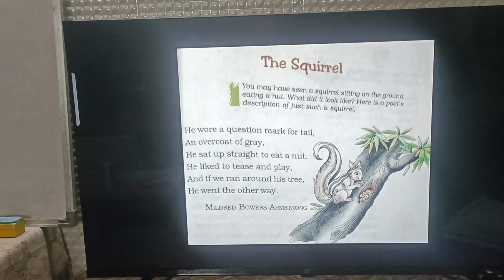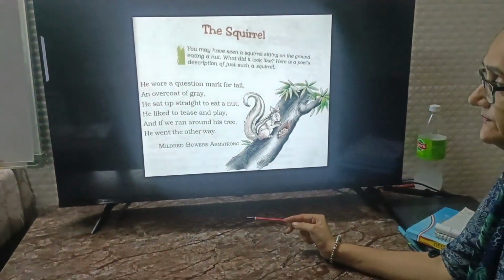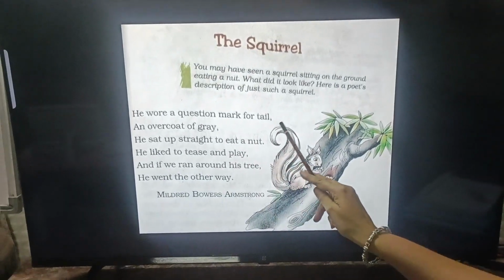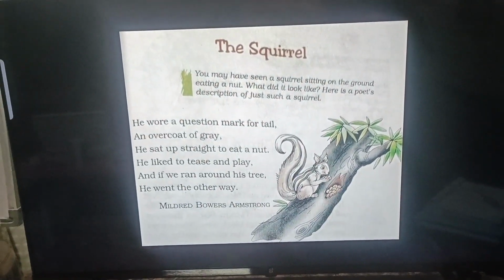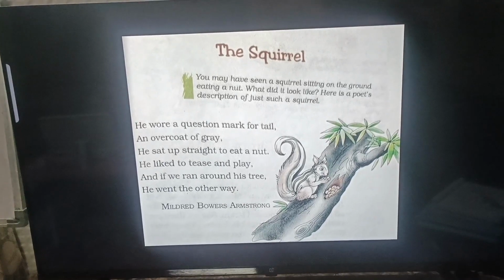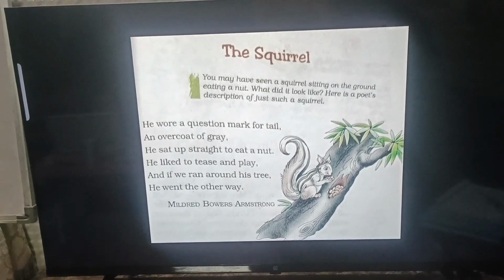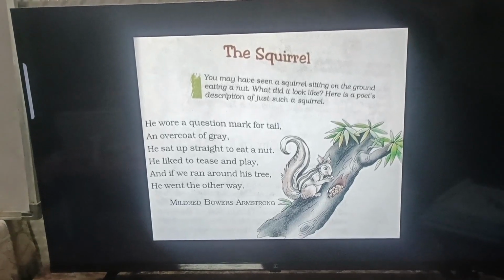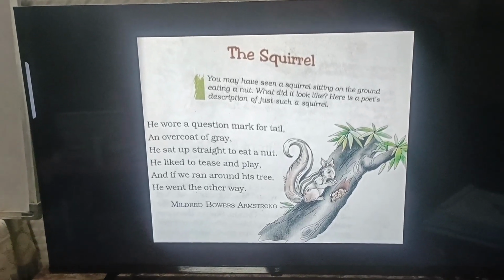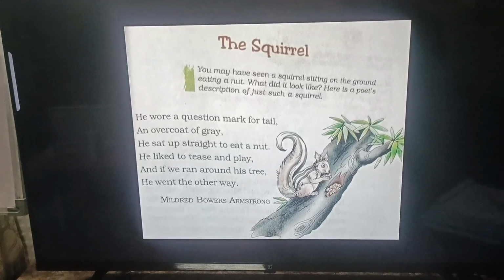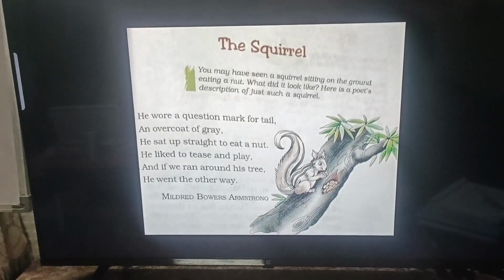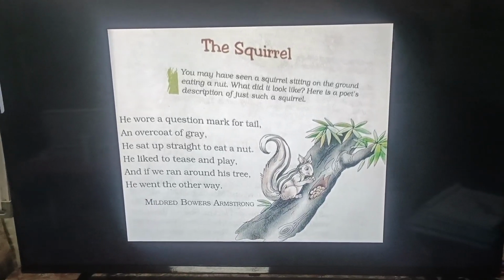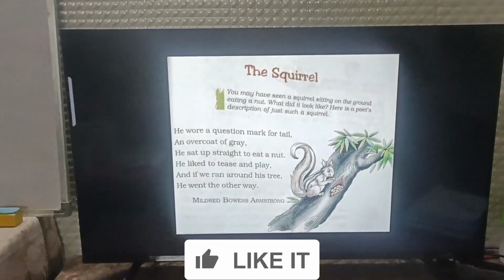Now we'll do echo reading. I'll read one line and you will read after me. Let's start. The squirrel. He wore a question mark for tail, an overcoat of grey. He sat up straight to eat a nut. He liked to tease and play. And if we ran around his tree, he went the other way.